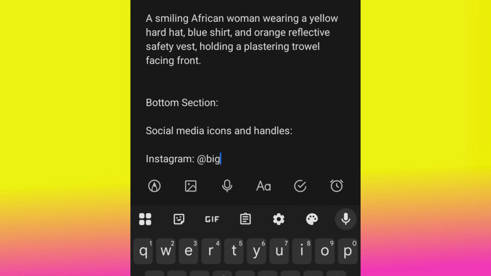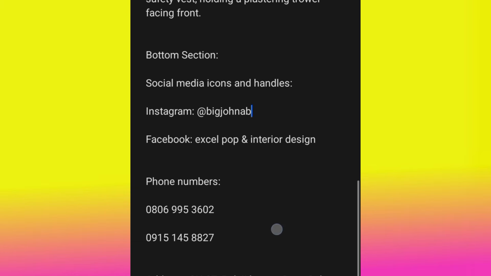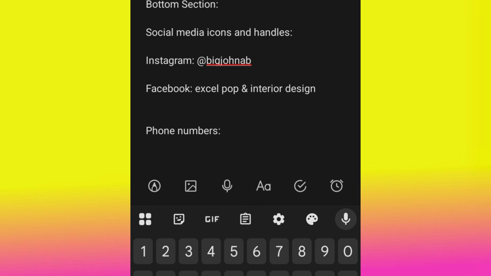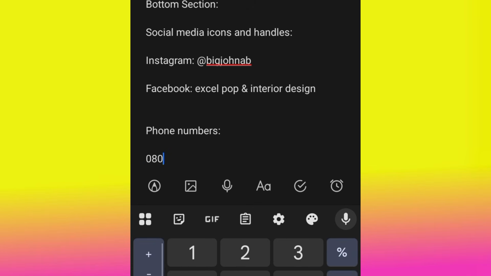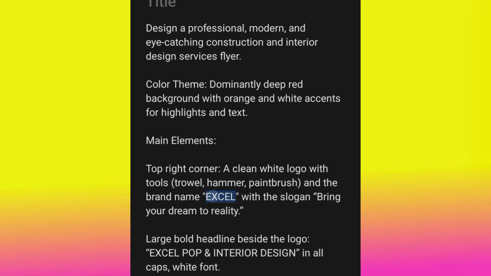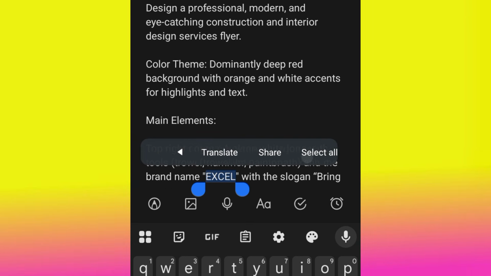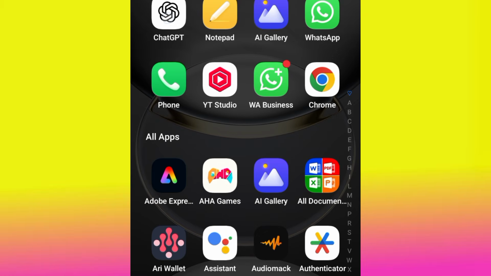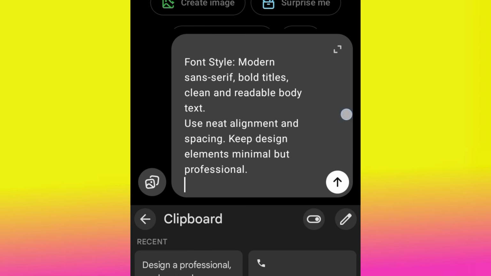All right. Okay, you see, the name and the phone number, I can just go ahead and edit it, right? I can just go ahead and edit it. 08072. Okay, so now let's go ahead and create this design. A quick one, please. Let's go ahead and generate this design and see if we are going to get exactly the same thing. I just copied it. Let's use the same ChatGPT to create the design. All right. Go ahead and paste the prompt.